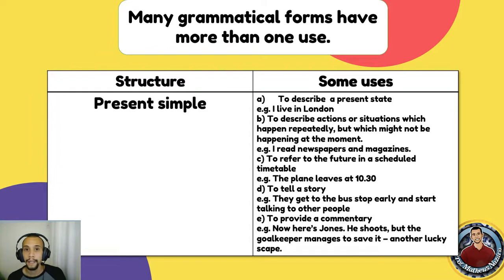Well, and many grammatical forms have more than one use. If we stop to think about the present simple, for instance, we can use it to describe a present state, to describe actions or situations which happen repeatedly, but which might not be happening at the moment, to refer to the future in a scheduled timetable, to tell a story, and to provide a commentary. So if we stop to see, we have some uses of it. It's not only to describe a present state or to talk about a routine or habits, you see? So I highly recommend you to take a look at some grammars in order to understand all of its uses,